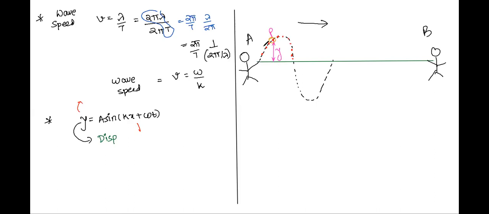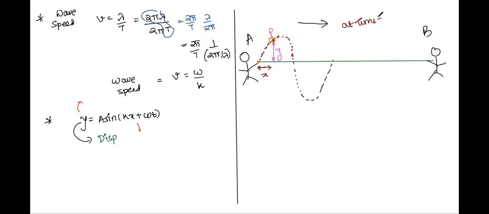So this point P has a vertical displacement y. From the point where the wave has originated, this horizontal distance x is the horizontal position of this point. Am I clear, both of you? And this is a picture of the wave at any given time t.